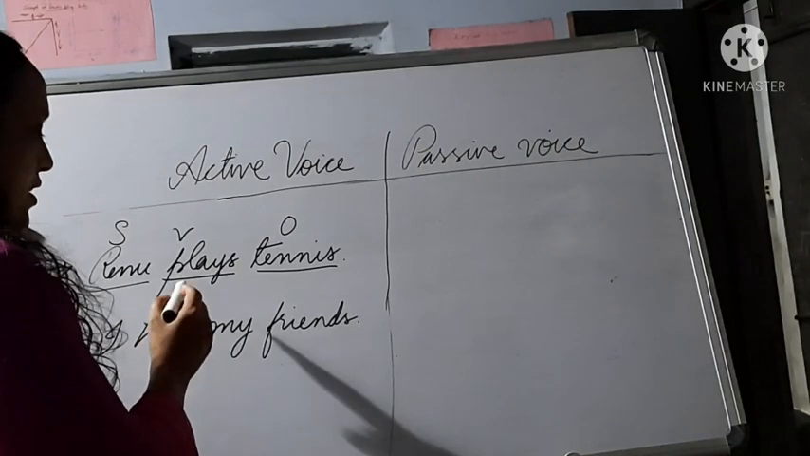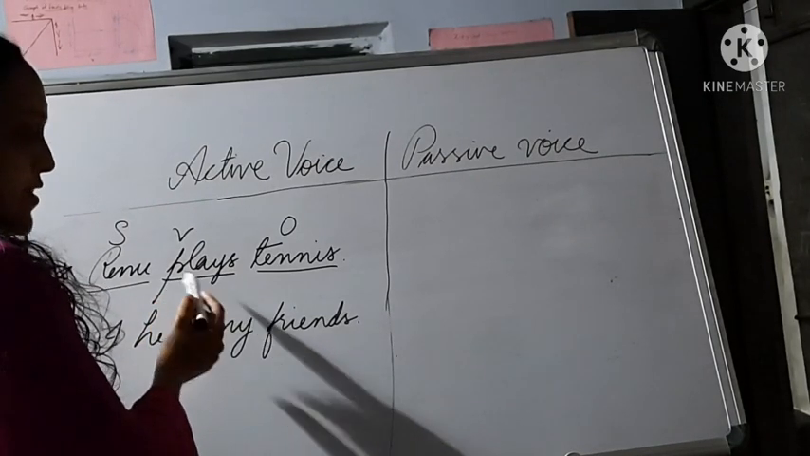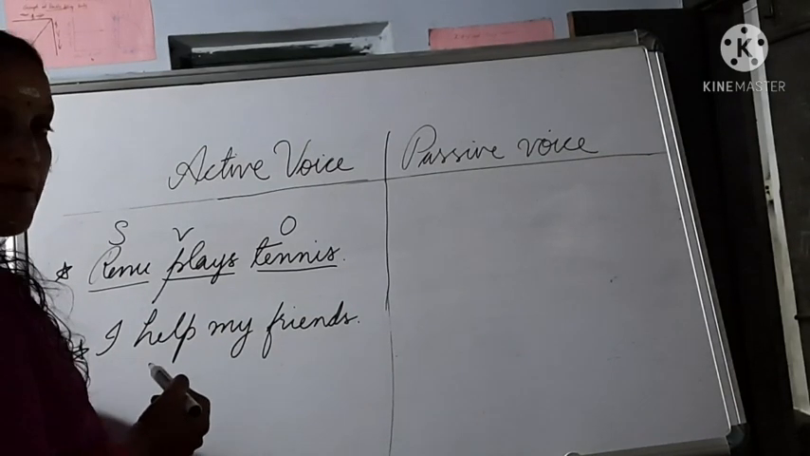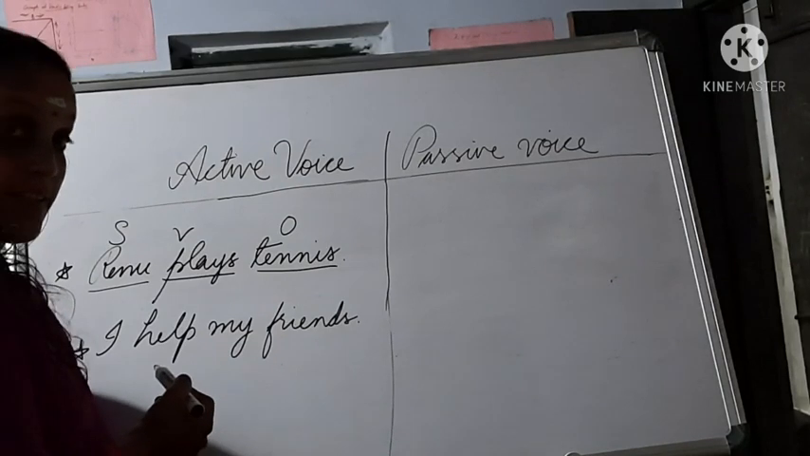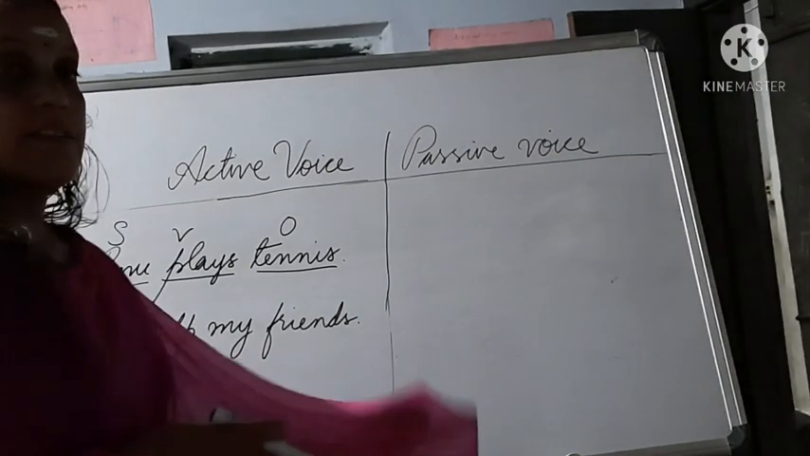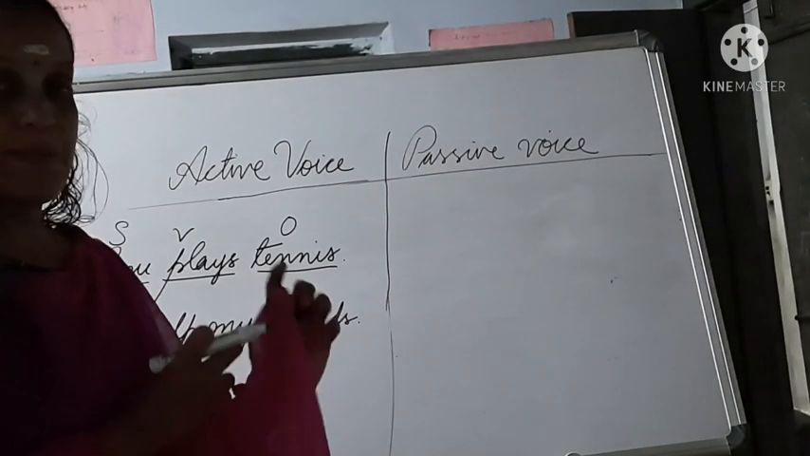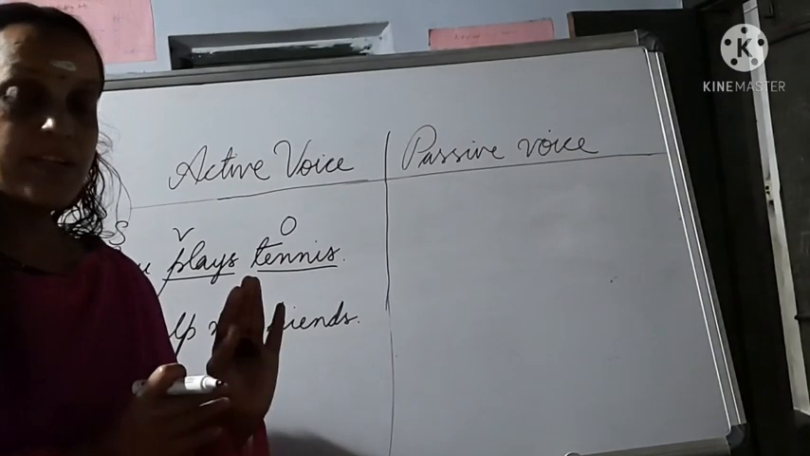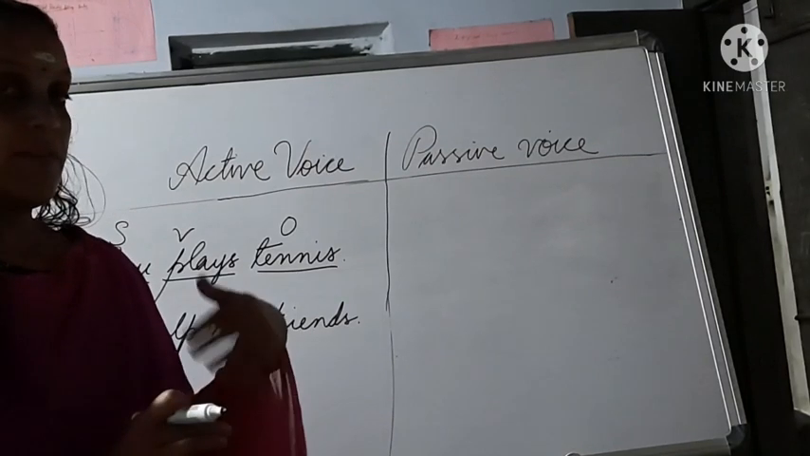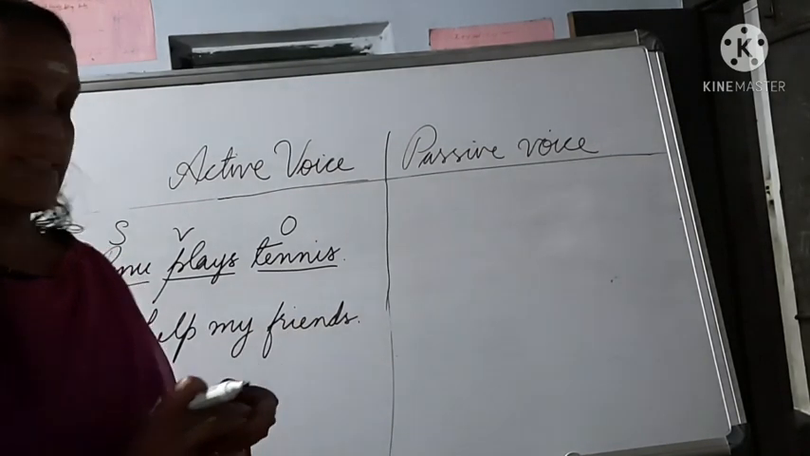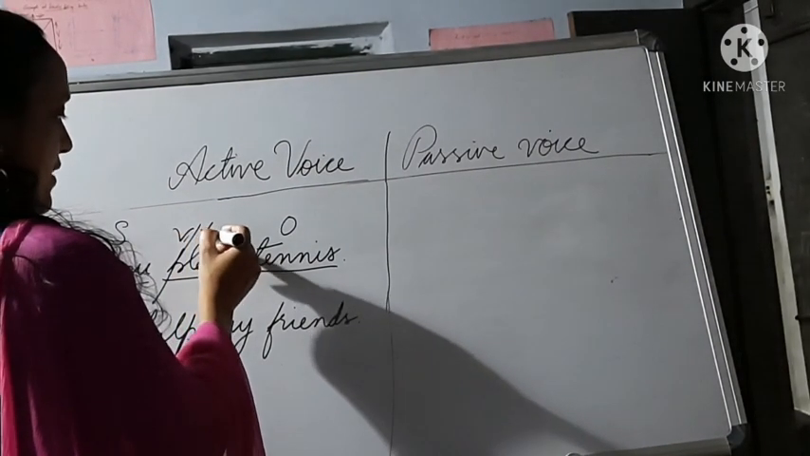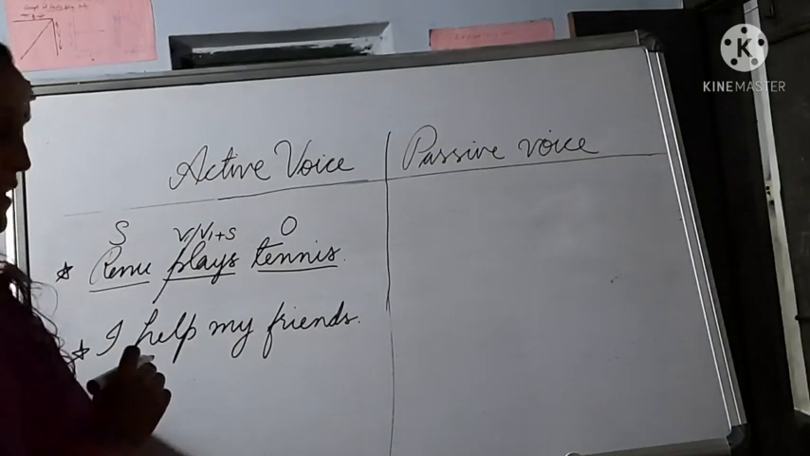Now you should identify the tense of the verb plays. Yes, that is simple present tense. And what is the structure of simple present tense? That is V1 or V1 plus S. V1 means root form of the verb. V1 plus S means root form plus S. Here this is V1 plus S. So V1 or V1 plus S is simple present tense.